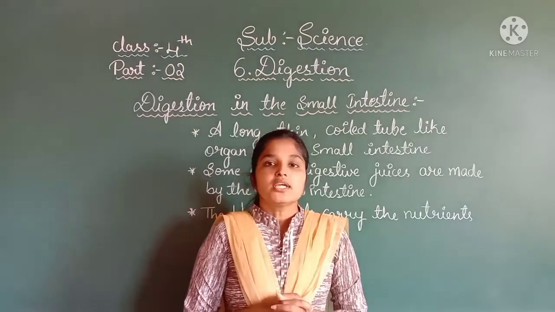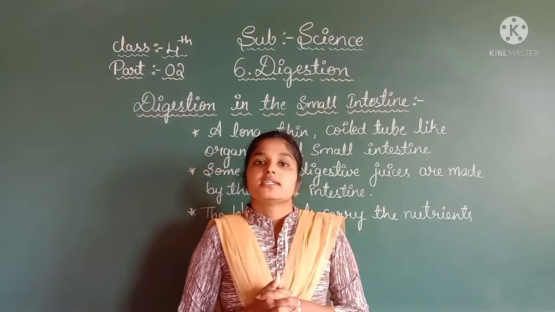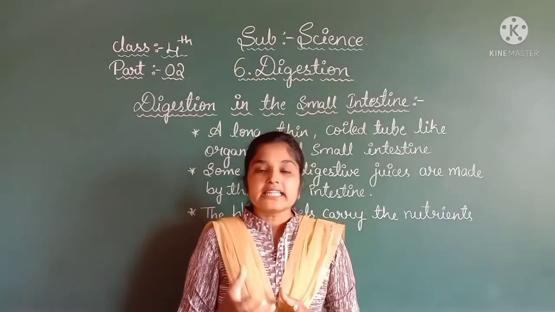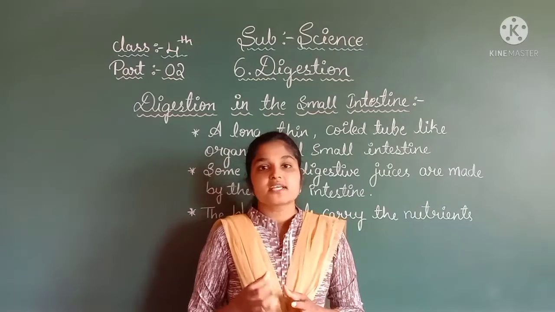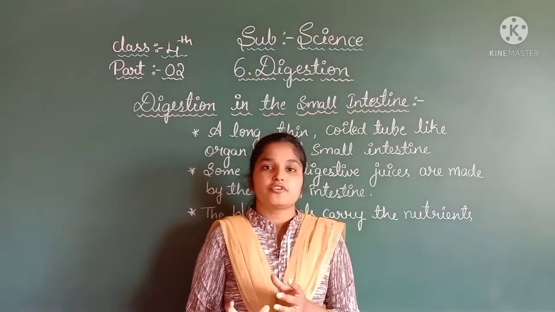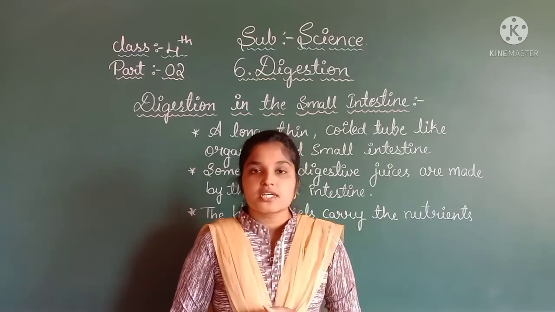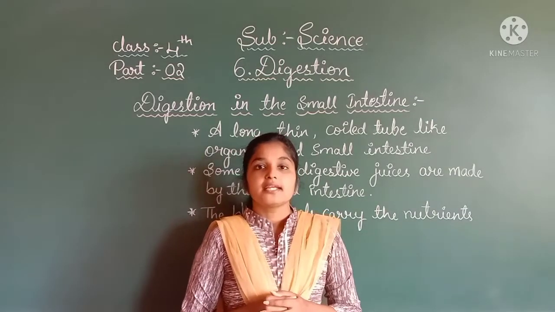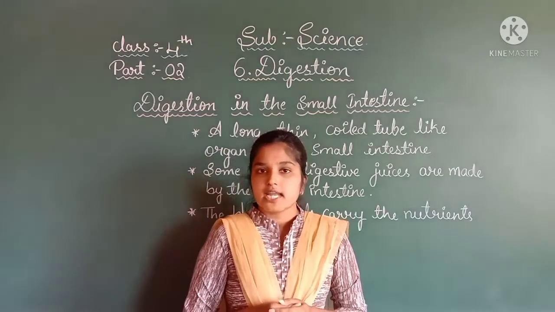In the part 1 video, we discussed digestion in the mouth, right? Our teeth help to grind the food into smaller pieces and the tongue mixes the food with saliva. Saliva is the digestive juice that helps in digestion, and it is made by the salivary glands.